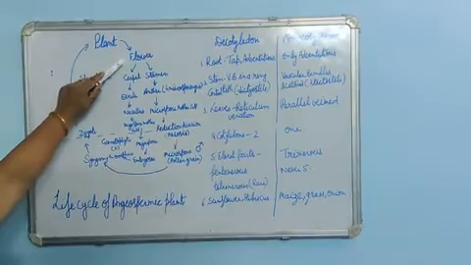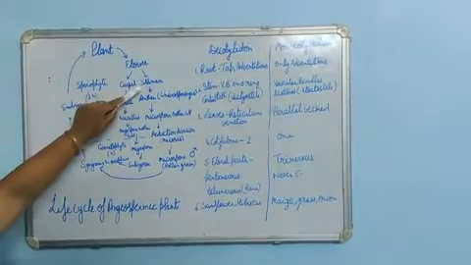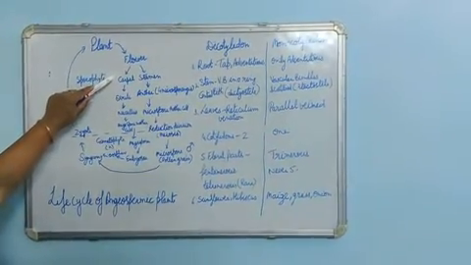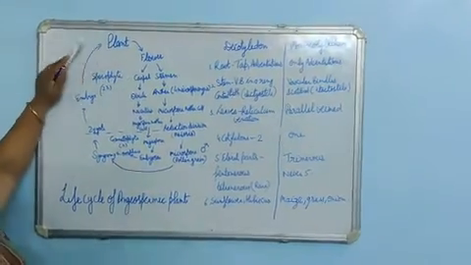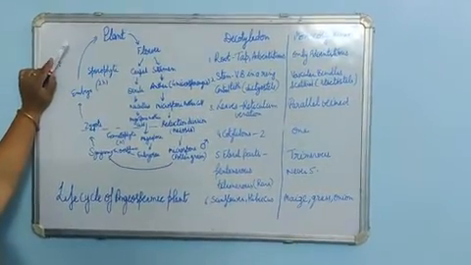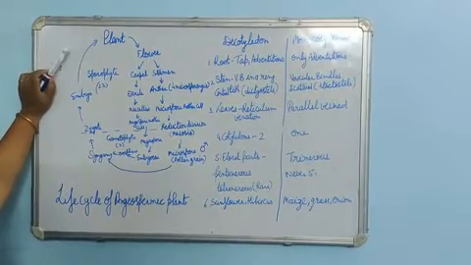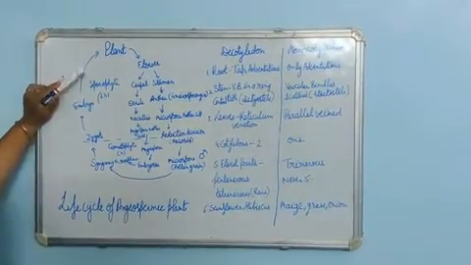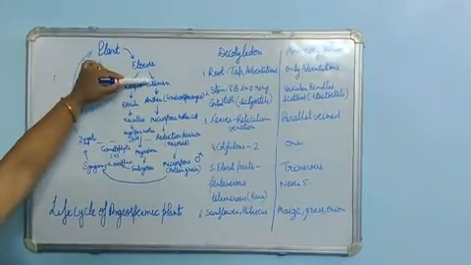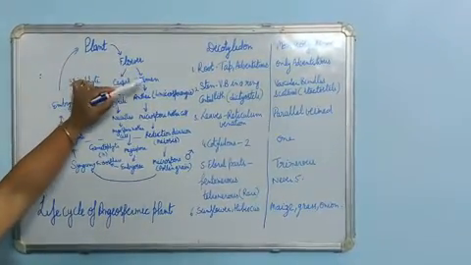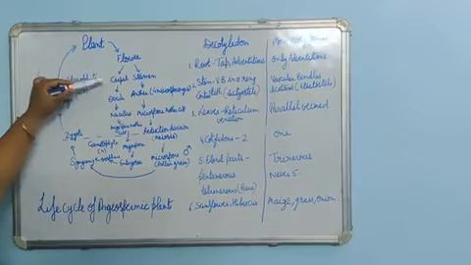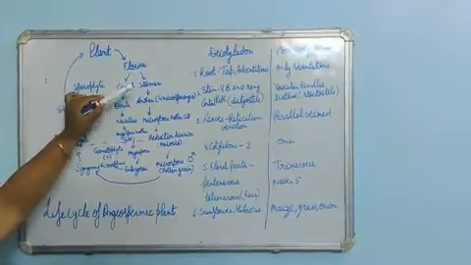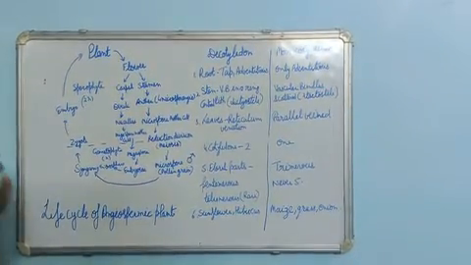Flower is the reproductive organ in which the male reproductive organs are known as androecium and the female as gynoecium. The rest of the floral parts like calyx and corolla, the petals and sepals, are the non-essential organs. They are accessory organs, helping the reproductive organs, but these are the main reproductive organs. Androecium is the group of stamens and gynoecium is the group of carpels. Carpel is the female reproductive organ and stamen is the male reproductive organ of the flower.